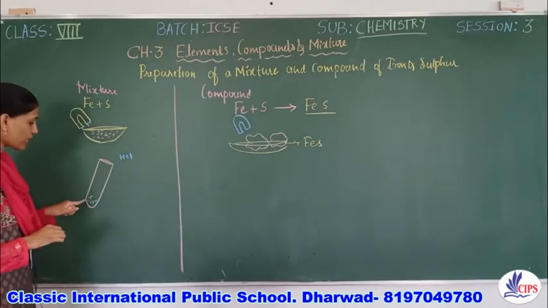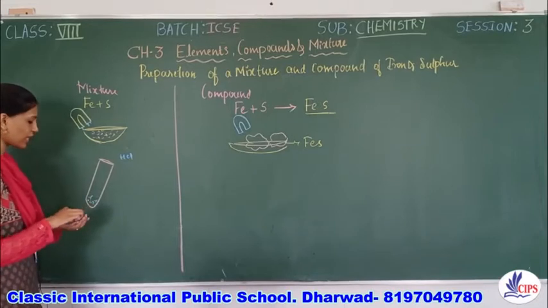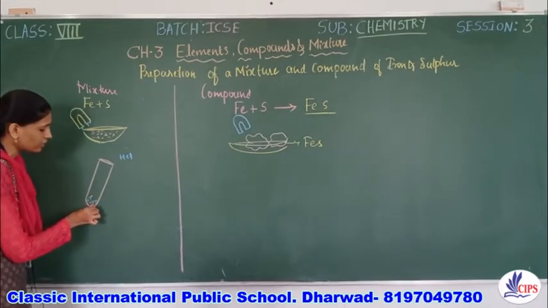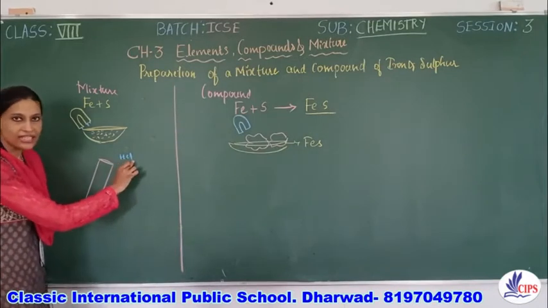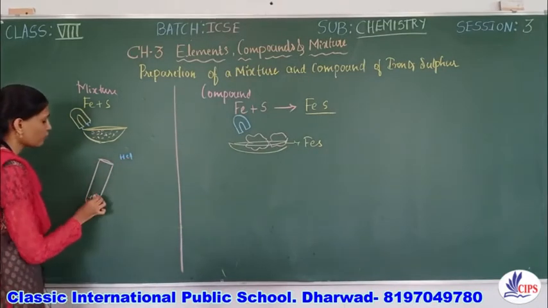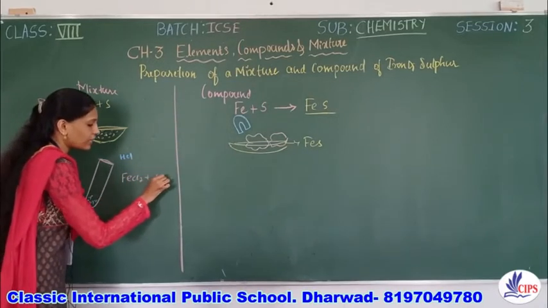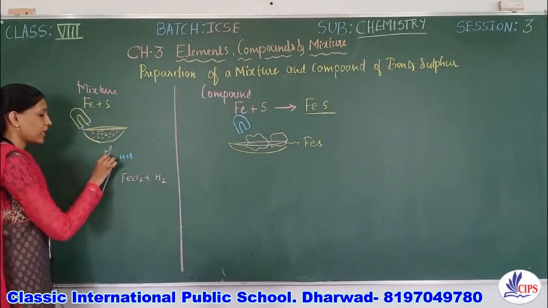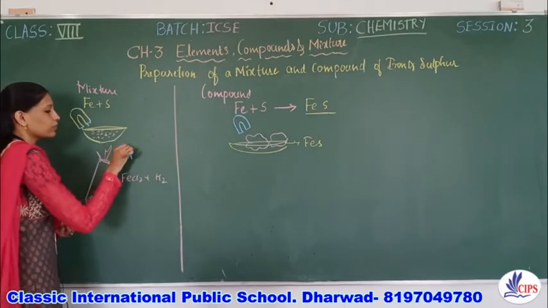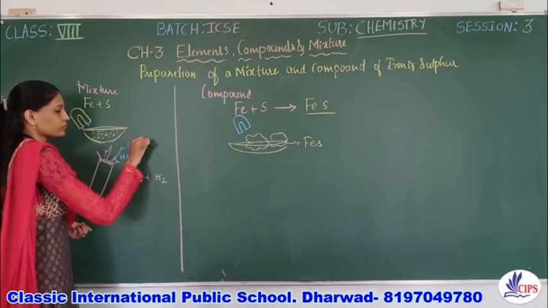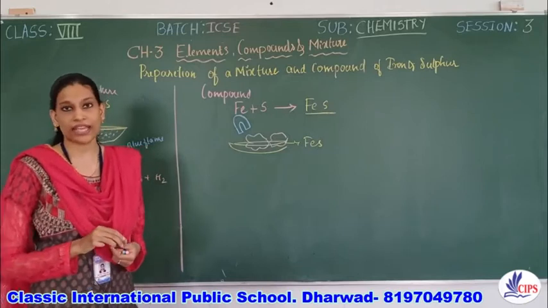When the hydrochloric acid is dropped into this mixture, you can see that the iron present in it reacts with hydrochloric acid, forming iron chloride, and hydrogen gas is liberated with a blue flame. As you know, hydrogen is a highly inflammable gas.